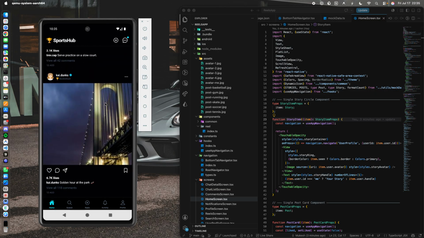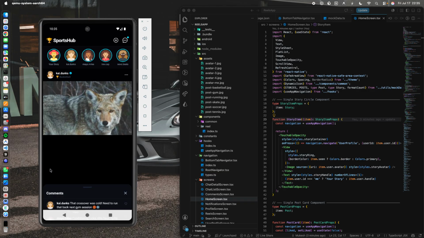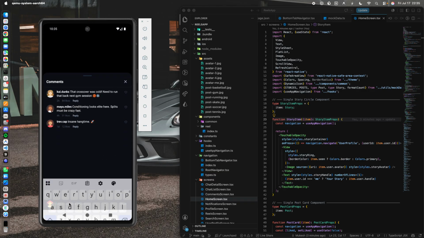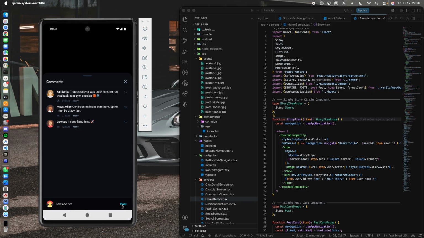So this is the feed screen. You can see all these posts. Also there will be pagination over here, and you can comment here. Let's say I'm typing here test 1 2. I'm done with my commenting, so let me post it. This is my account and the comment is here. I can like this, and the like count will also increase. You can see 31, so it will be 32 after I like, and it also decreases as well.